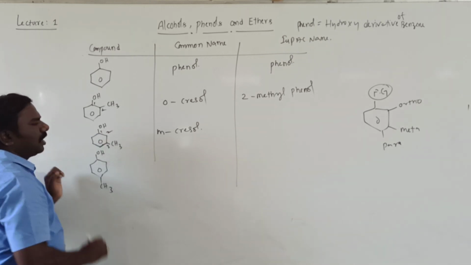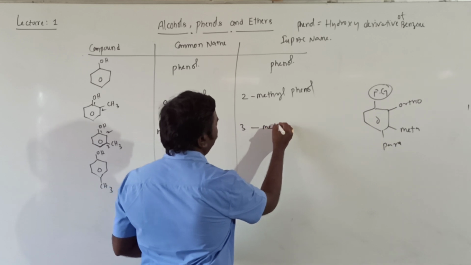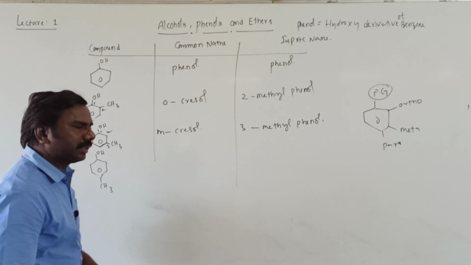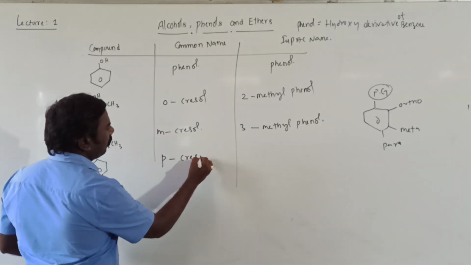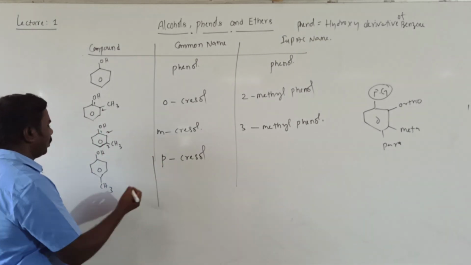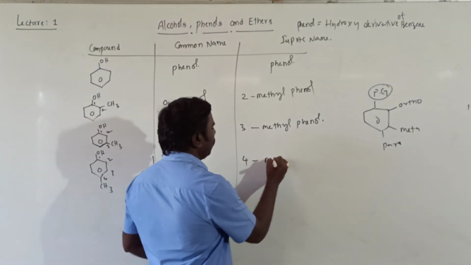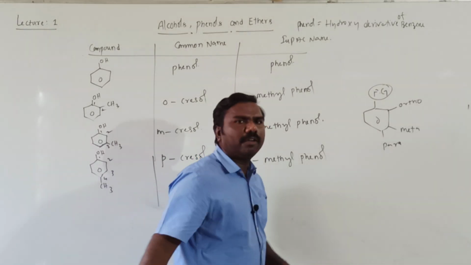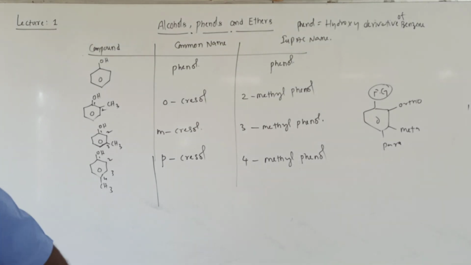1, 2, 3. Third position is occupied by methyl. That's why it is 3-methyl phenol, students. Next, the para position is occupied by the methyl group. That's why the common name is para-cresol. And 1, 2, 3, 4: it is 4-methyl phenol. Are you all getting it? So these are the different phenols.